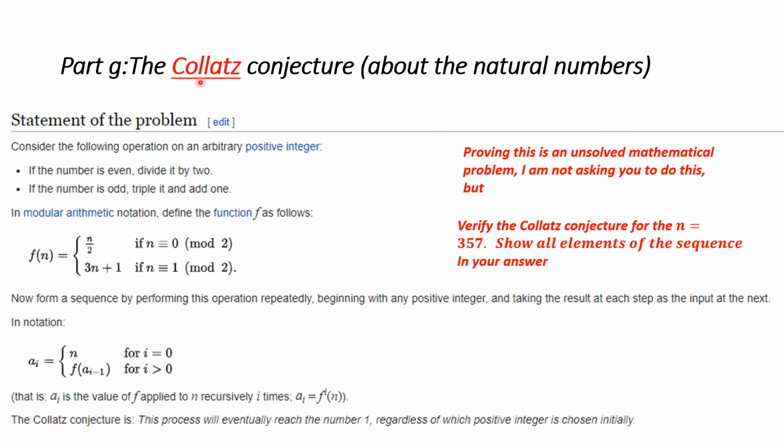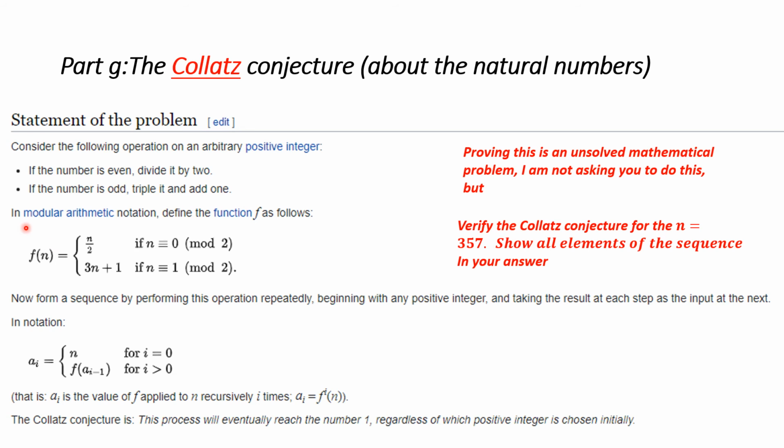Finally, part G, which is called the Collatz conjecture, which is about the natural numbers. And again, there was an article about Collatz that you read. So the statement of the problem is given here. What you're going to do is consider the following operation on an arbitrary positive integer, which is also what the natural numbers are. If the number is even, divide it by 2. If the number is odd, triple it and add 1. Sometimes people call this the 3x plus 1 problem or the 3n plus 1 problem.